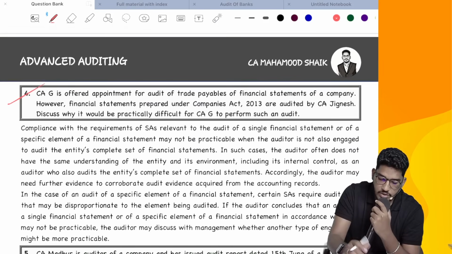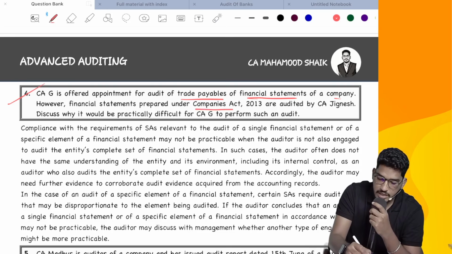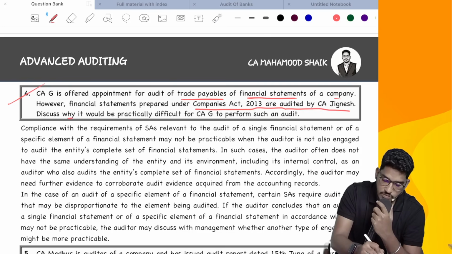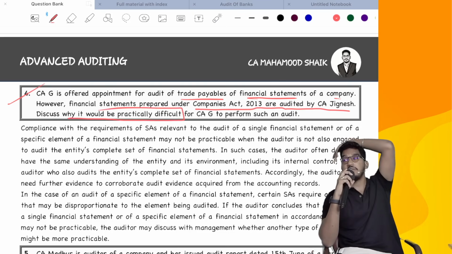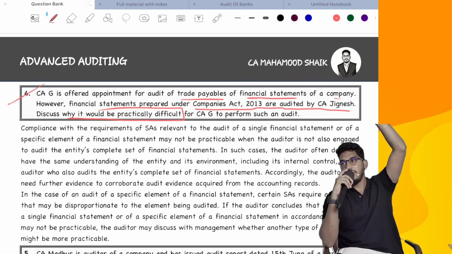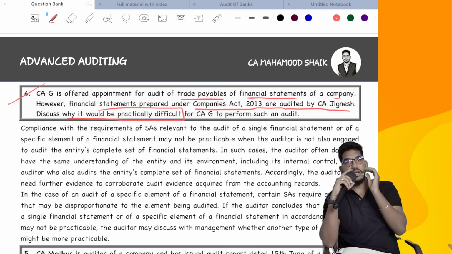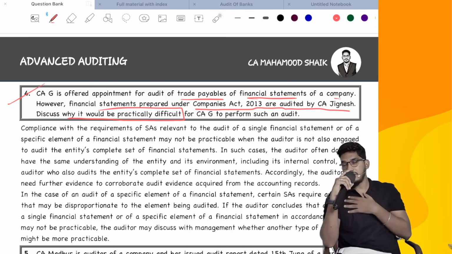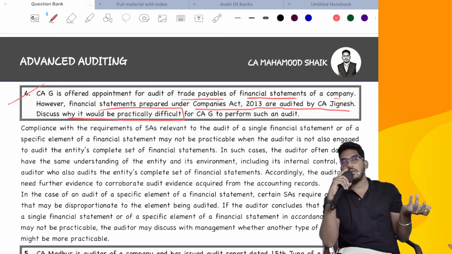CA G is offered appointment for audit of trade payables of financial statements of a company. However, financial statements prepared under Companies Act 2013 are audited by another auditor, CA Jignesh. Discuss why it would be practically difficult for CA G to perform such audit. Why could it become practically difficult? Number 1, he will not have understanding of accounting controls and accounting system. He will also not have a proper understanding of overall reliability of the accounting records. Because of that, he needs to obtain more corroborative evidence. Because of this, work will become disproportionate with the scope of your work. That's why it might become impracticable.